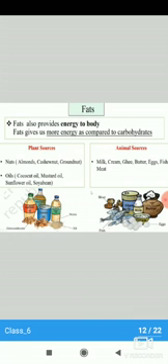Fats also provide energy to the body. Fats give us more energy as compared to carbohydrates. Some plant sources of fats are nuts, including almond, cashew nut, groundnut, etc. Oils, including coconut oil, mustard oil, sunflower oil, and soybean oil. Some of the animal sources are milk, cream, ghee, butter, eggs, fish, meat, etc.